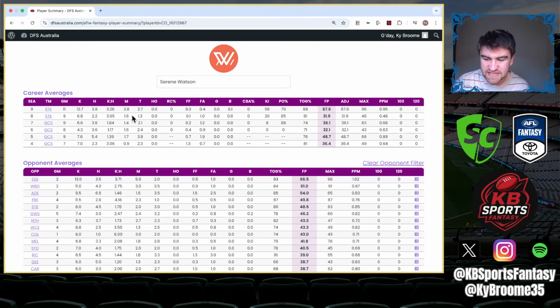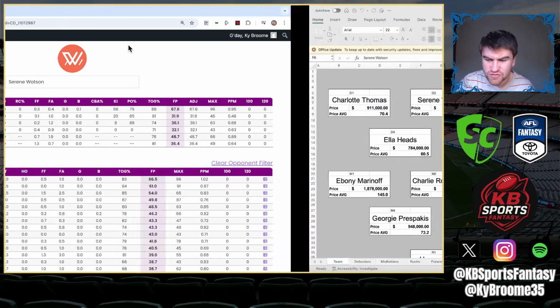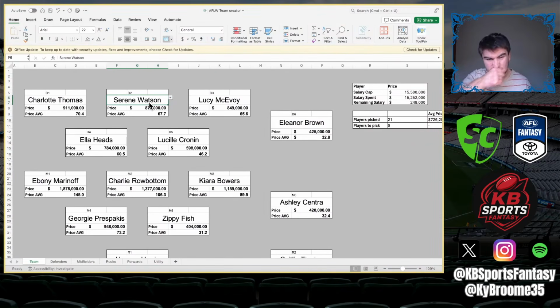And then you can see she had 3.8 marks per game and 2.7 tackles. So just in general, getting around it a little bit more, which helped her out, as well as the kicks and handballs getting up a lot more. So I don't know if she'll be valued this year.